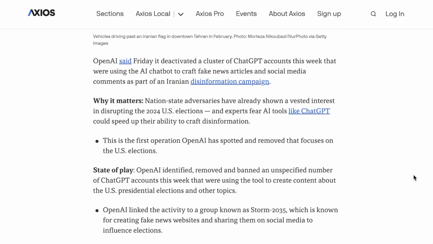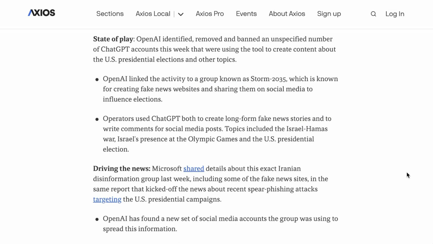One of the big concerns that people have had is AI impacting the current presidential election cycle. And while this wasn't the first time that OpenAI has had to shut down an account from a foreign adversary, it does appear to be the first time that OpenAI had removed an account that was focused on disinformation around the US election. Axios writes that OpenAI actually identified, removed, and banned an unspecified number of ChatGPT accounts this week that were being used to create content about the US presidential elections.